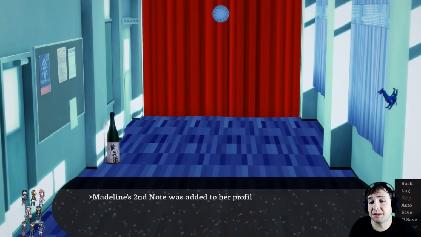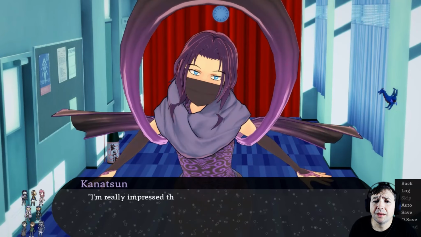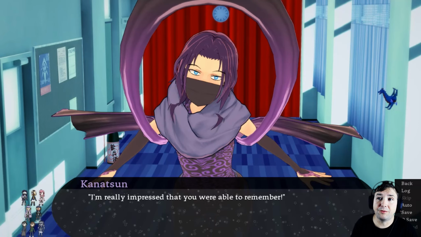Madeline's second note was added to her profile. I'm really impressed that you were able to remember. So maybe it's just the profile ones that add lines to the profile that are voice acted, maybe.